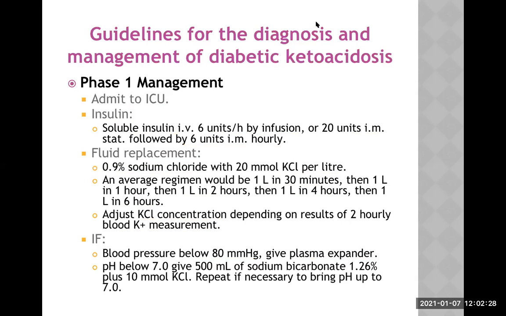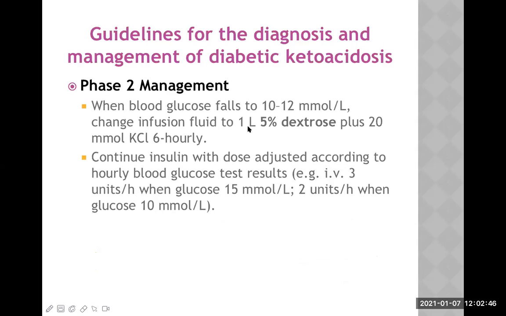Let's move on. So till now, what are the three important management steps here? One is insulin, another is IV fluid along with potassium, and sometimes even sodium bicarbonate if necessary. Phase 2 management is started when blood glucose falls to 10 to 12 millimole per liter.